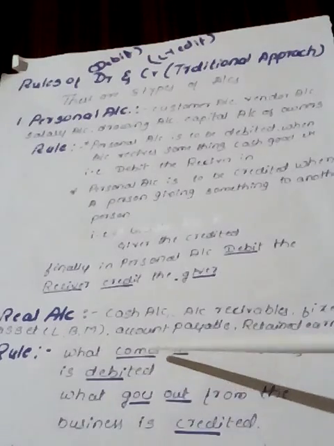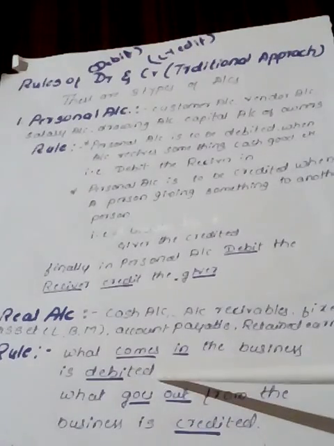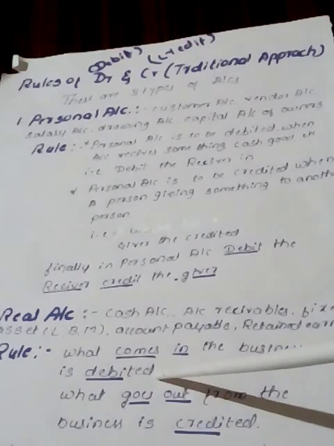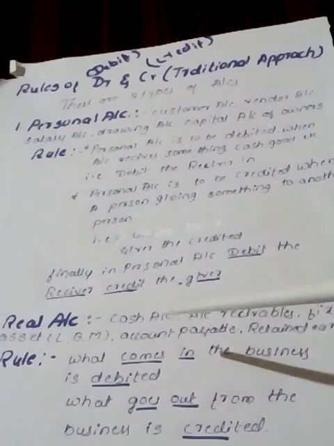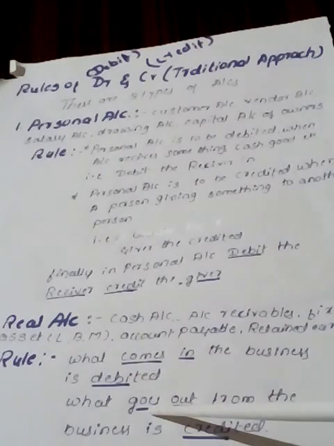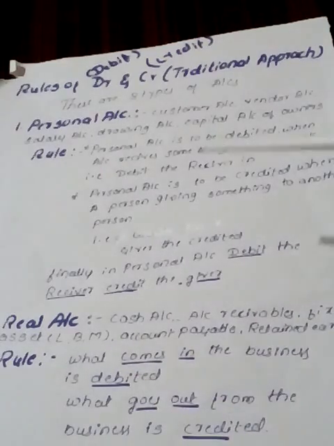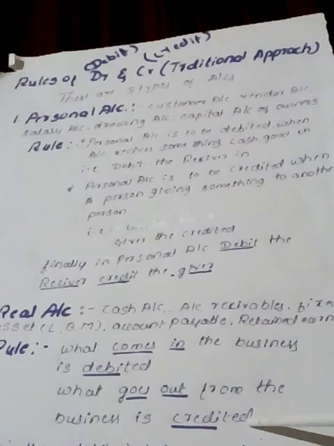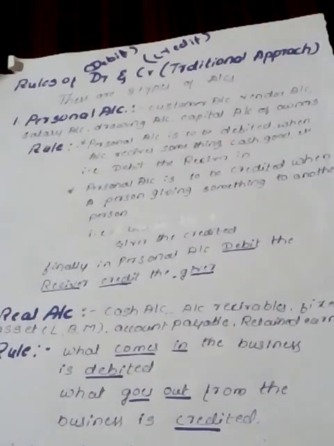If cash or goods come into the business, the real account is debited. If cash or goods go out from the business, the real account is credited. Simply we can say, debit what comes in and credit what goes out in case of the real account. This is the rule.